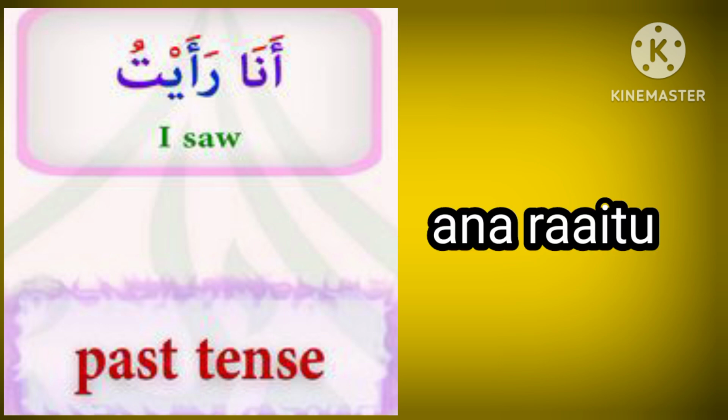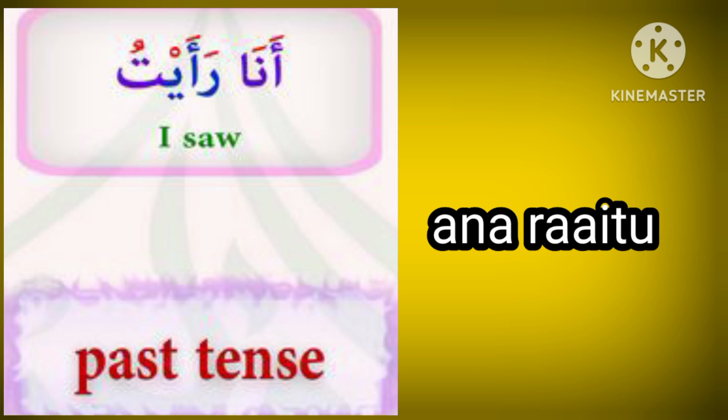Ana raitu. Ana raitu means I saw. Ana means I. Raitu means saw. It is spoken for female and male, both gender. Remember this. It is spoken for singular person, male and female.